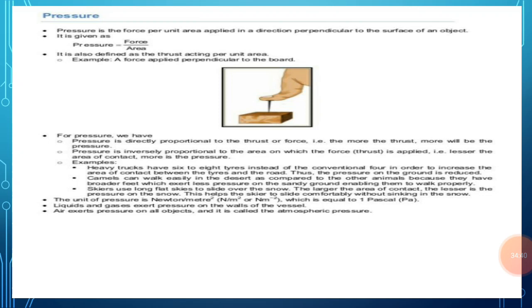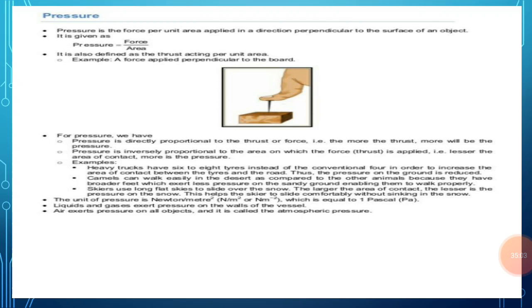And the drawing pin goes into the wood because due to the sharp tip of the drawing pin, the force of the thumb is falling on a very small area of the wood, and due to which the force per unit area, or pressure on the wood, becomes large. This shows that pressure is the force acting on a unit area of the object.